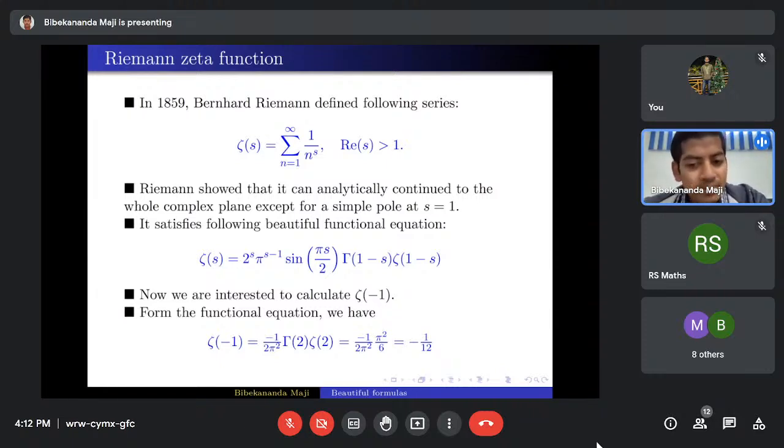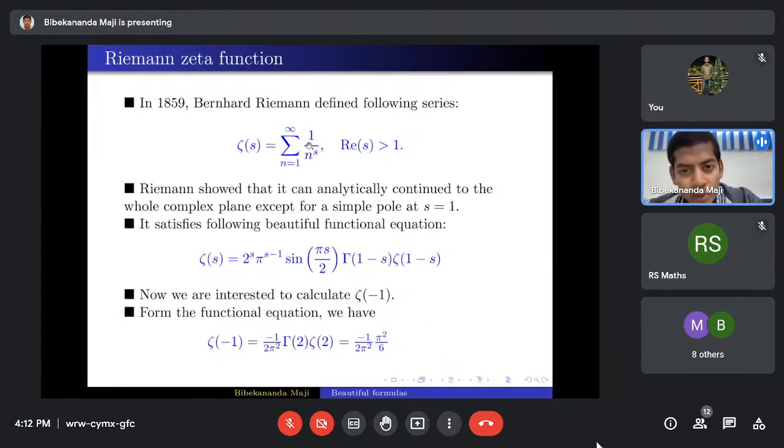Okay, now we know that the Riemann zeta function is absolutely convergent for real part of s bigger than 1. We cannot put s equals minus 1 here. But for fun, if we just substitute s equals minus 1, then it will be nothing but the sum of the natural numbers. Similarly, if we put s equals minus 2, it will be the sum of the squares up to infinity.